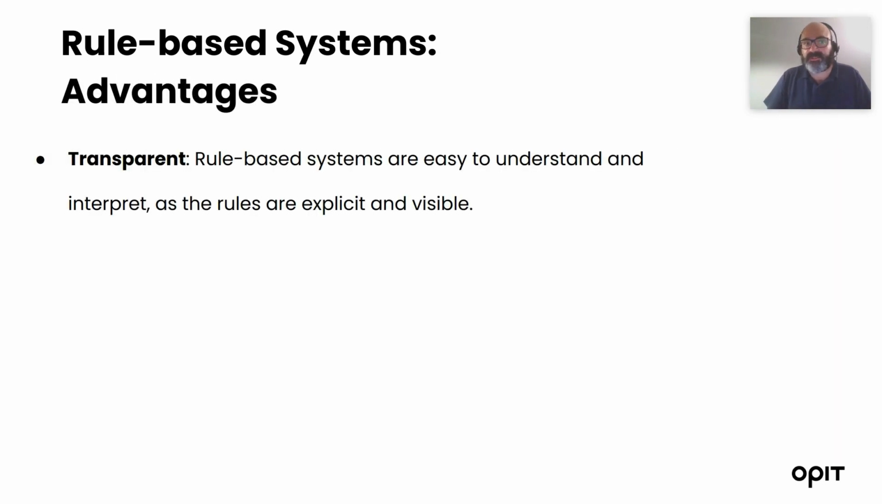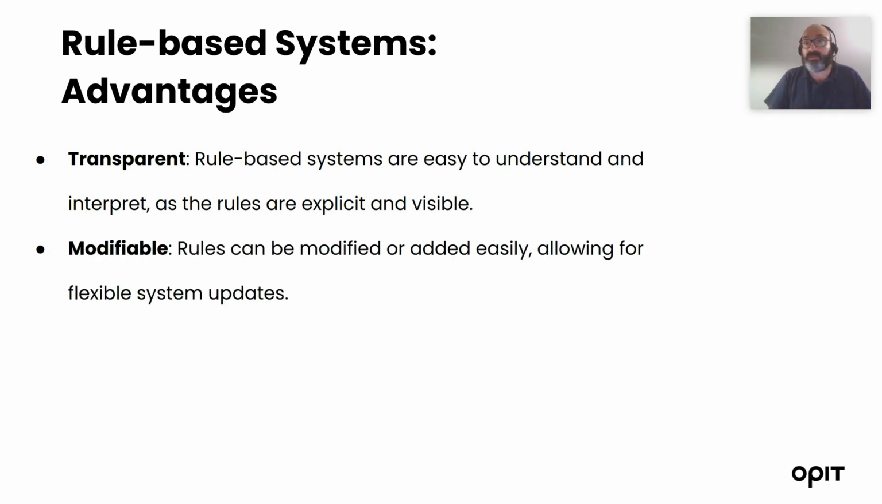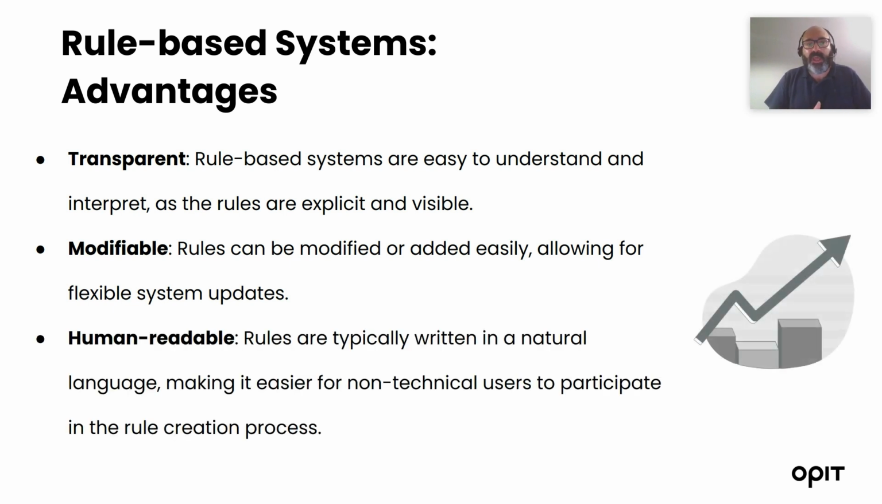What's the advantage of this system? Of course, we have rules that are understandable and transparent; these rules are explicit and visible. We understand the process of the decision making. These rules, since they are written by humans, are also modifiable, and we can easily add new rules, allowing flexible updates of the system, and at the same time they are human readable. These rules are typically written in human language, which makes it easier for us to understand what's happening in the decision-making process step by step.